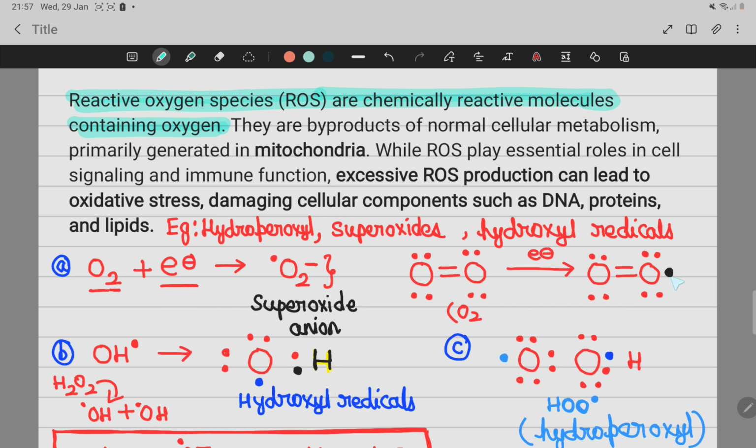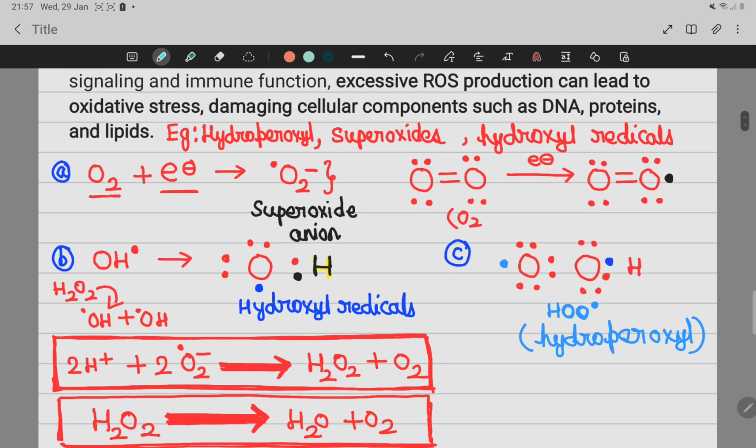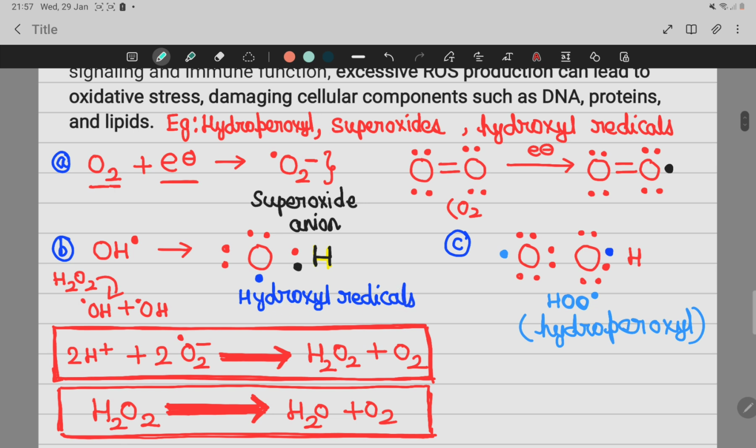And free radicals, as I told, have an unpaired electron in the outer compartment. So you see, this is a normal oxygen molecule, and when this normal oxygen molecule accepts one electron, it will convert into superoxide anion. Then we have the hydroxyl free radical also. It is also dangerous like superoxide. Hydroxyl free radicals have one unpaired electron. And then we have the hydroperoxyl free radical.